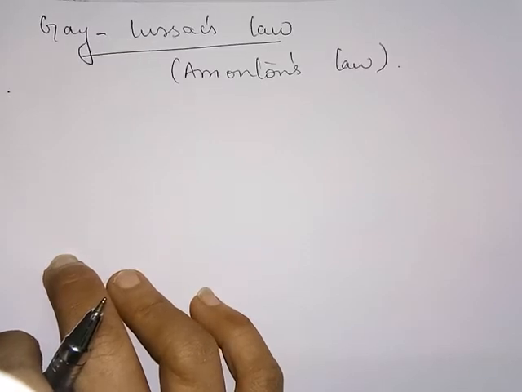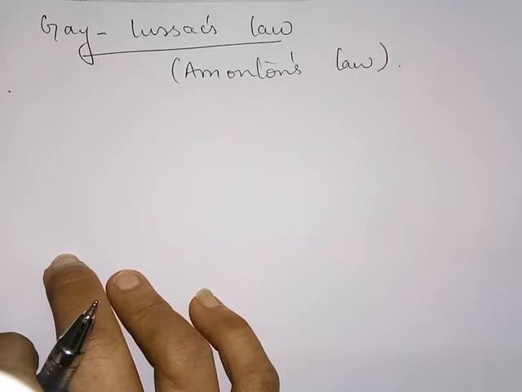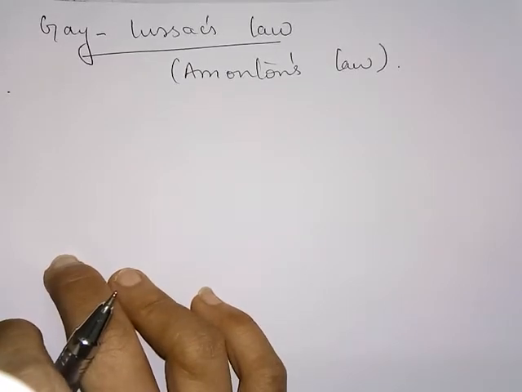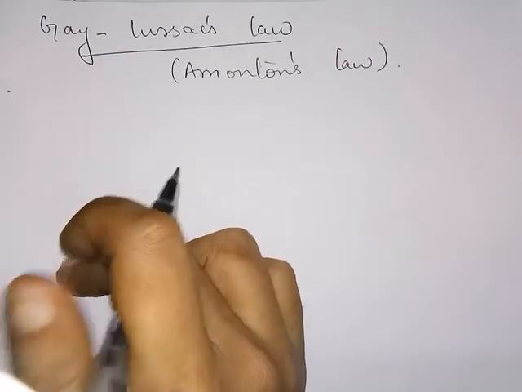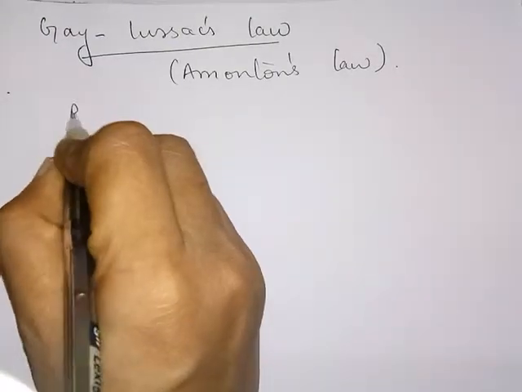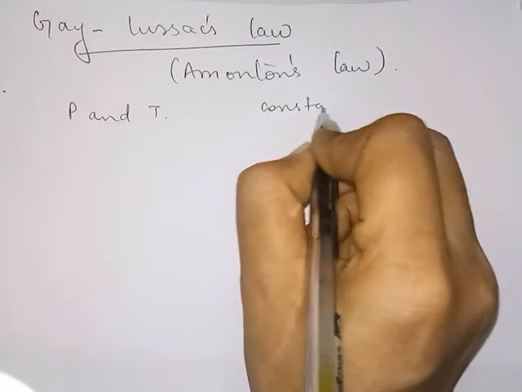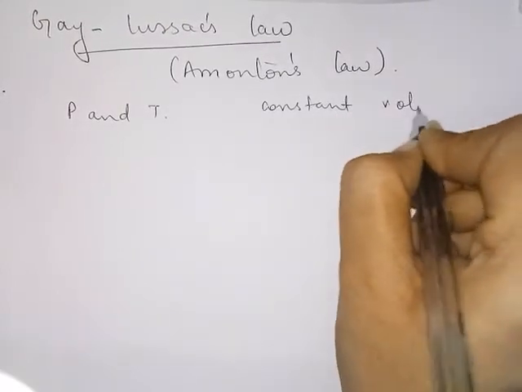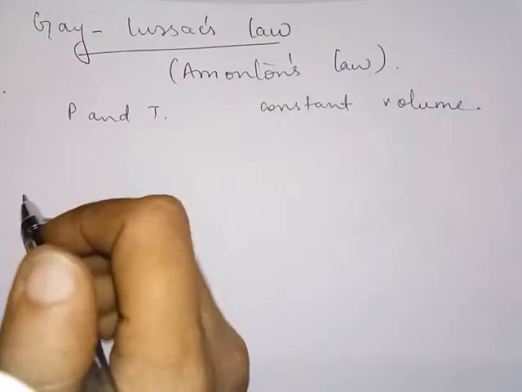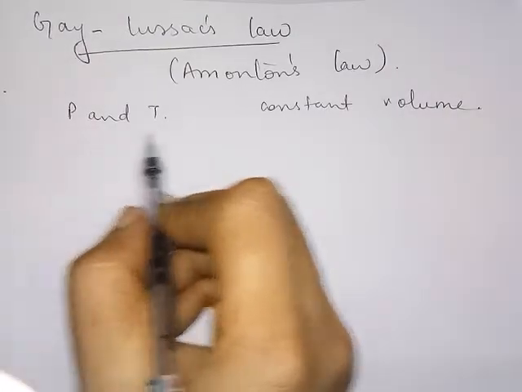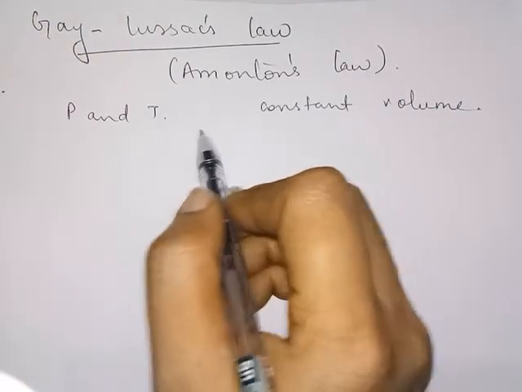The third law is Gay-Lussac's law, or Amontons' law. It gives a relation between pressure and temperature at constant volume. So at constant volume, how do pressure and temperature vary for a given amount of gas?